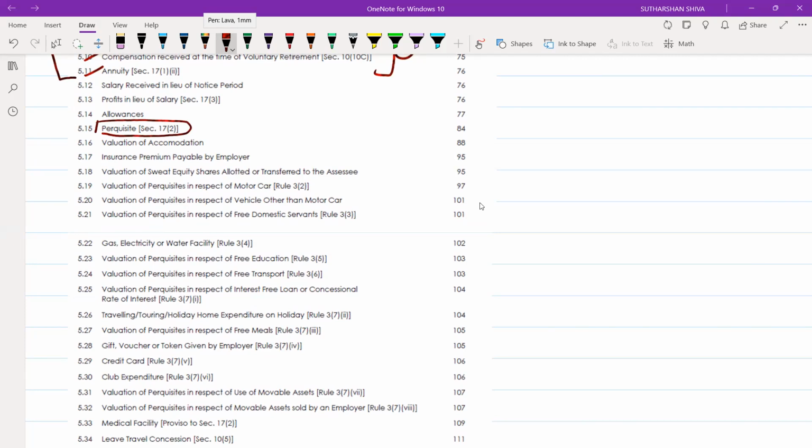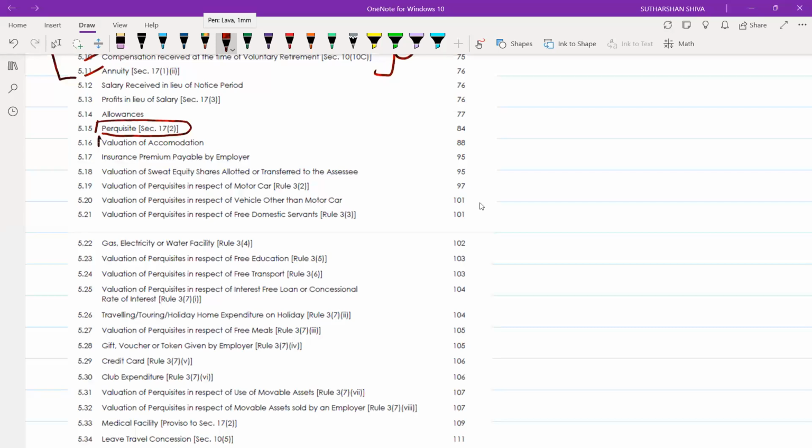In some cases, few section numbers are mandatory, like section 10 clause 13A for house property. Some section numbers you need to remember, that we will see later. Whatever section number comes to mind, if you have 200% conceptual clarity and 200% remembrance, give it in your paper, or else don't give it.